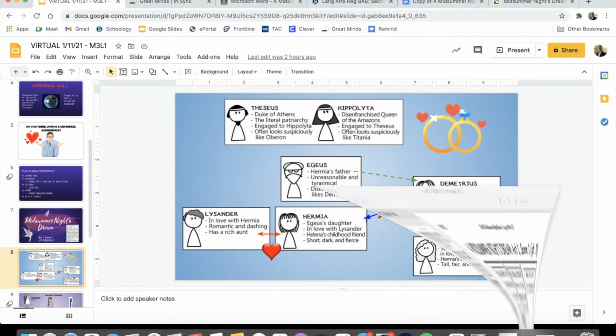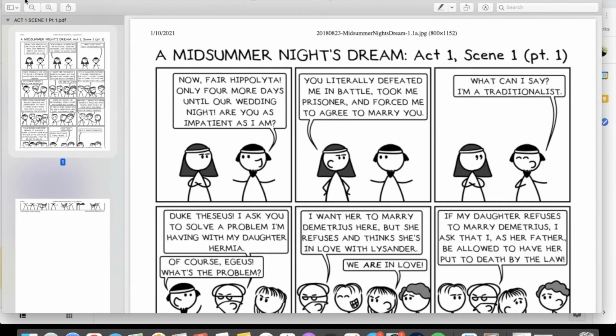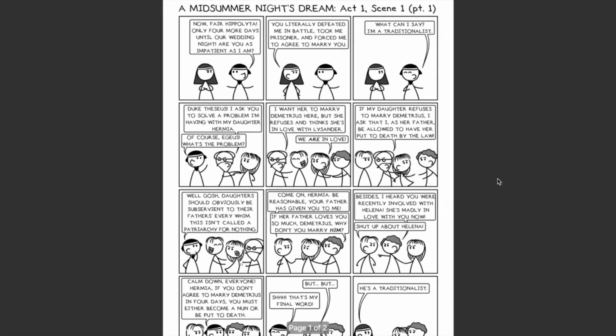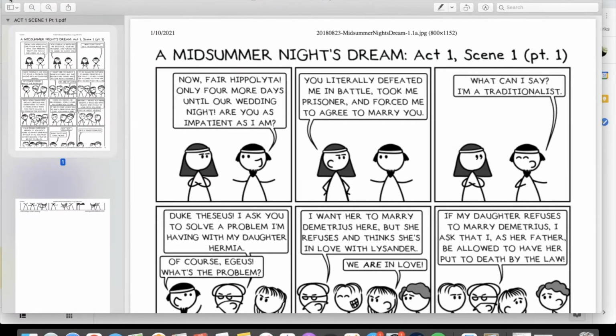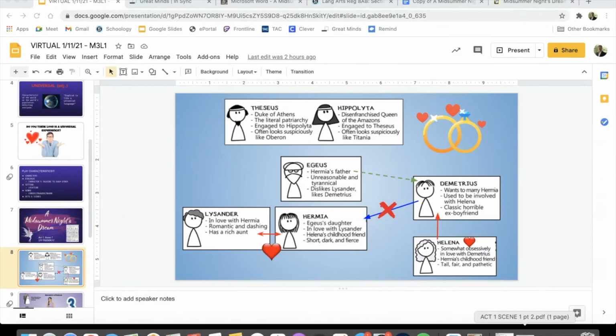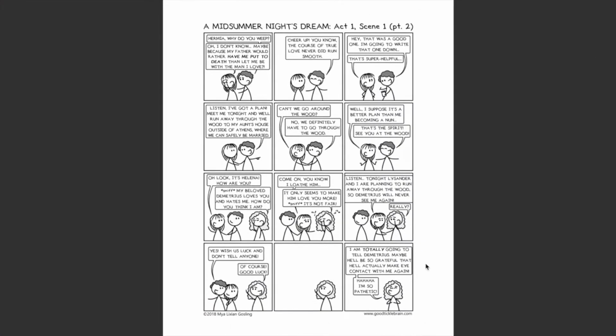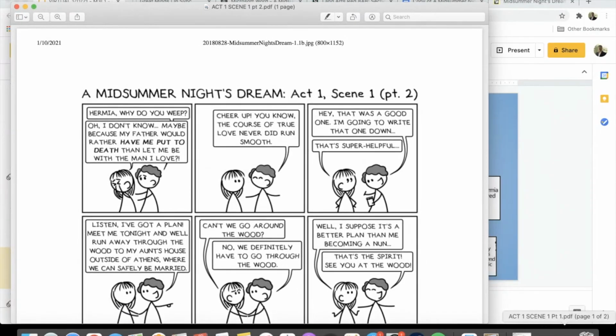But this is basically the play, and this is what I want y'all to really do today for me: go through this play, read as much as you can. It's really easy, right? And those pictures of those characters match up, so you can see who is who, okay? And after you do that, click on part 2, right? And this is basically the ending of scene 1. It's pretty easy to follow along, in my opinion.